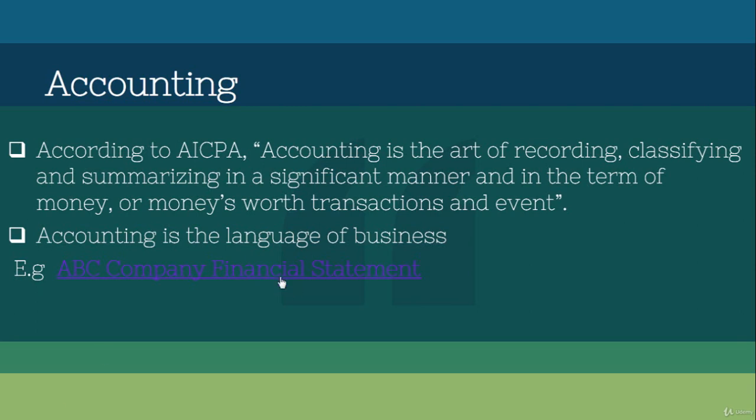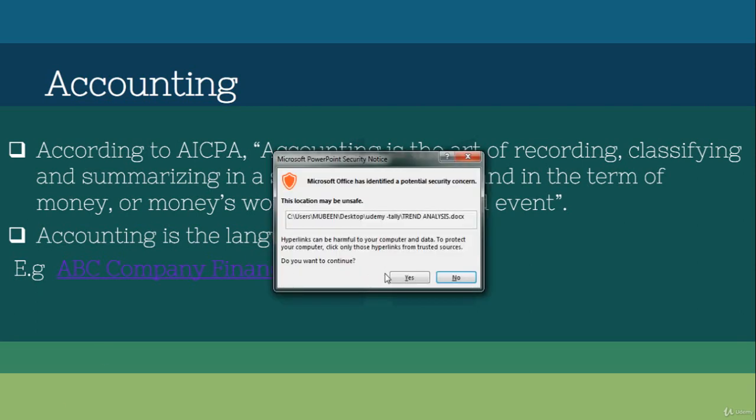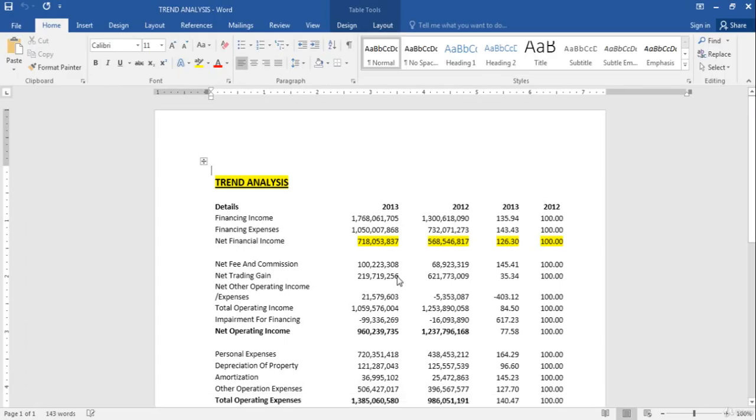For example, I'm going to click this one. You can see the financial statement, the income statement, of one company. Looking at 2012, the transaction is increased.